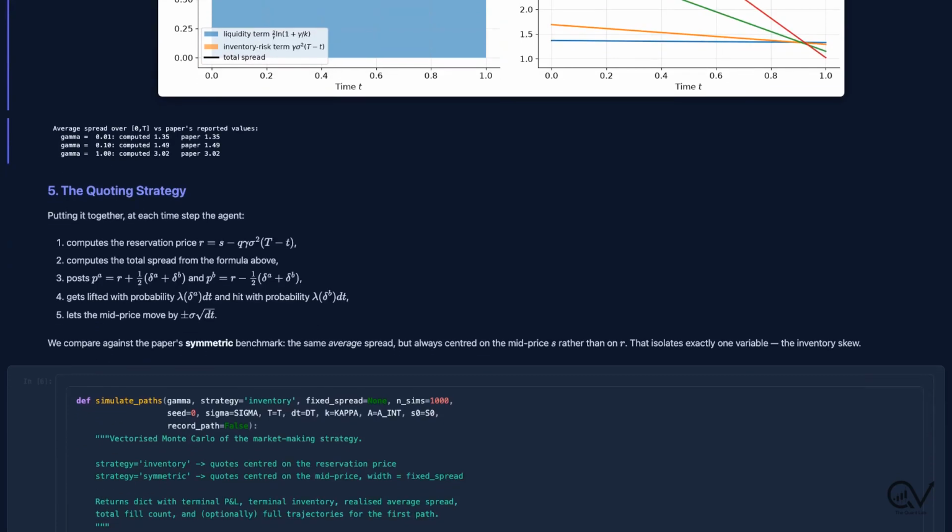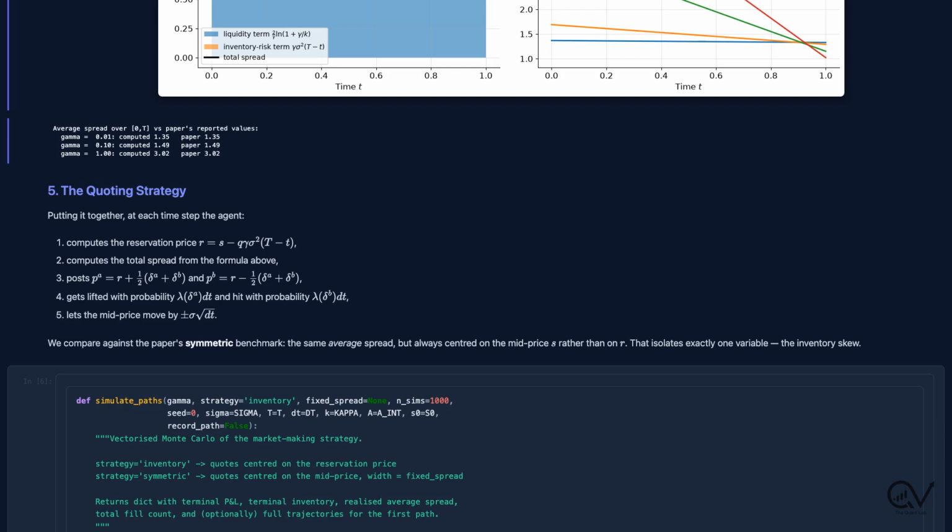Here is the full algorithm, step by step. At each moment, compute the reservation price from your current inventory. Compute the spread from the time remaining. Post your ask half a spread above the reservation price and your bid half a spread below. Then the market decides. You get lifted with probability lambda of delta A times dt, or hit with probability lambda of delta B times dt. Finally, the mid price moves.